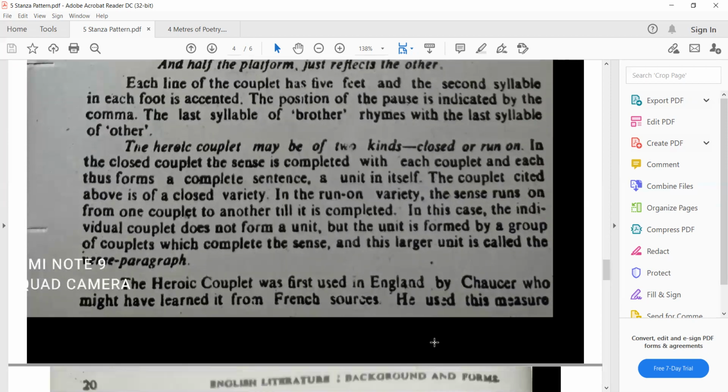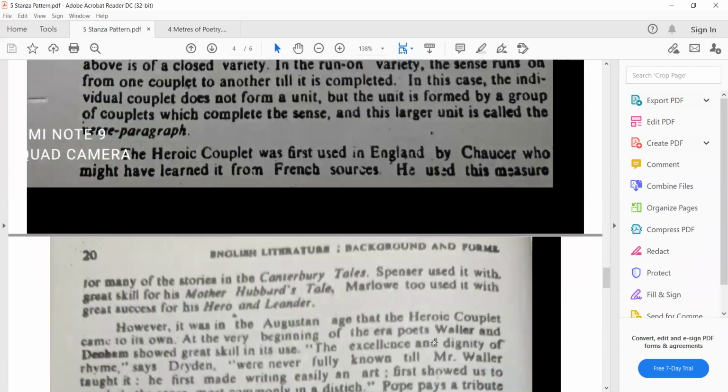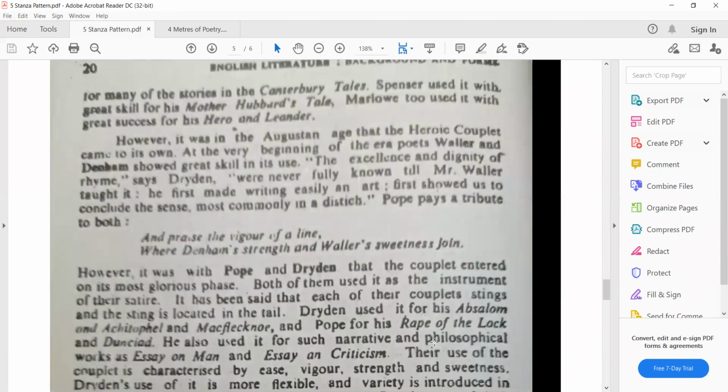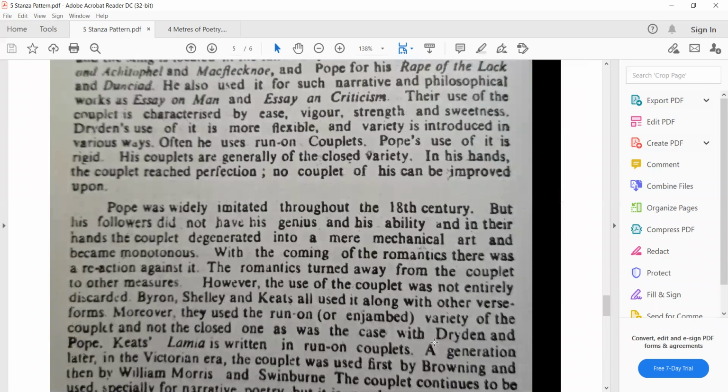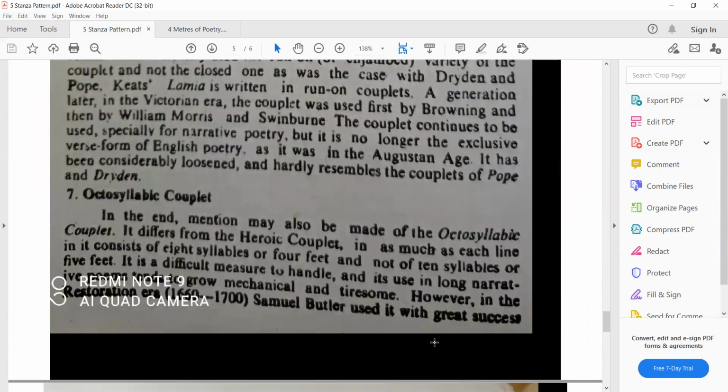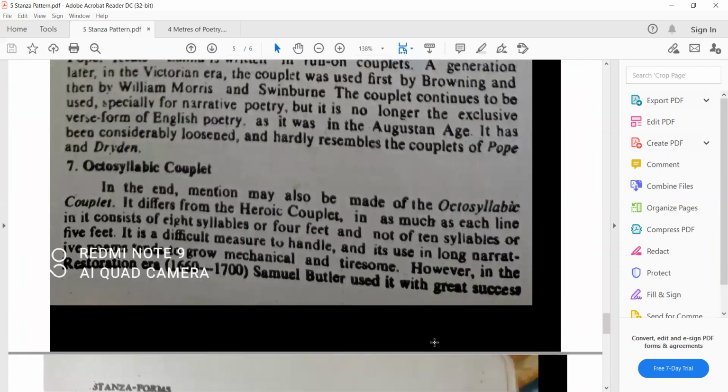Okay, this is commonly used in poetry. Different writers have used it as a heroic couplet, and it has been a famous technique. Different writers have put different varieties of this writing, and we have this octosyllabic couplet. In the end, mention may also be made of the octosyllabic couplet. It differs from the heroic couplet inasmuch as each line in it consists of 8 syllables.